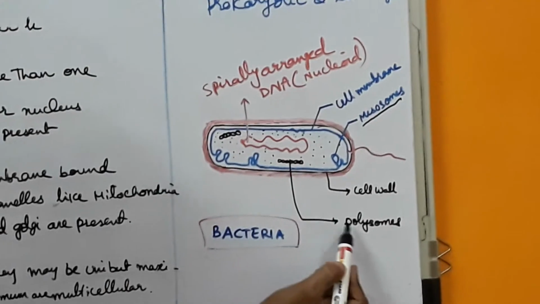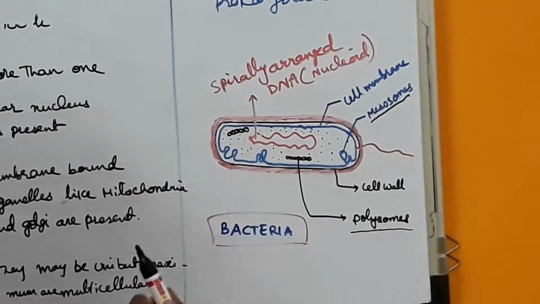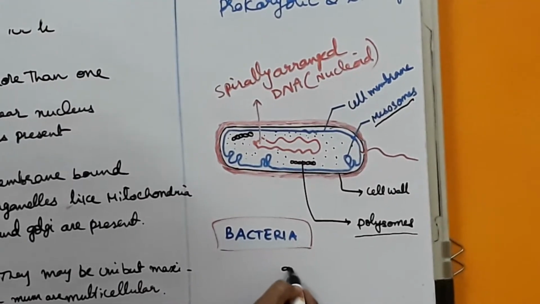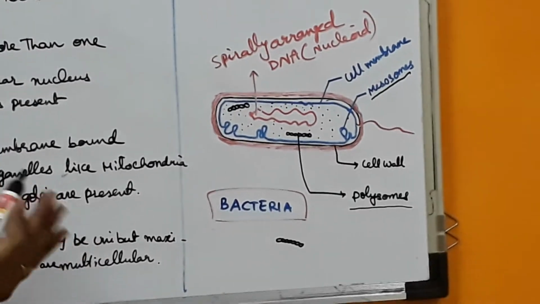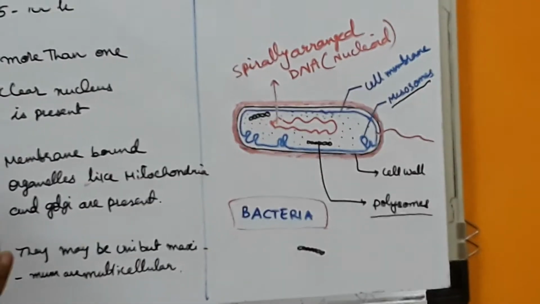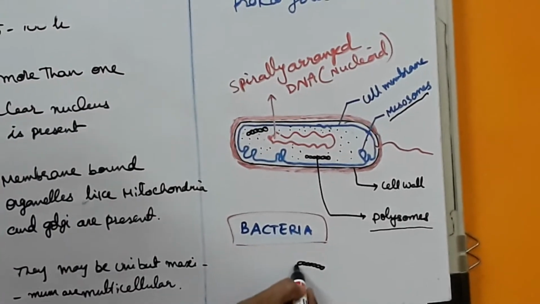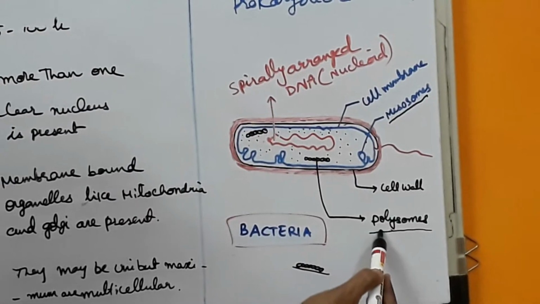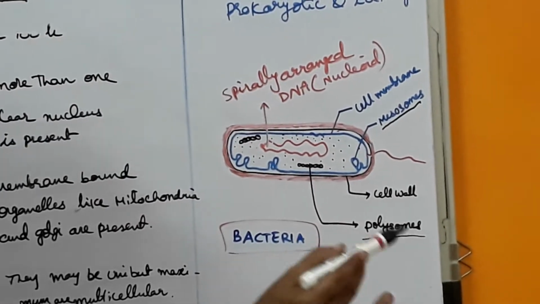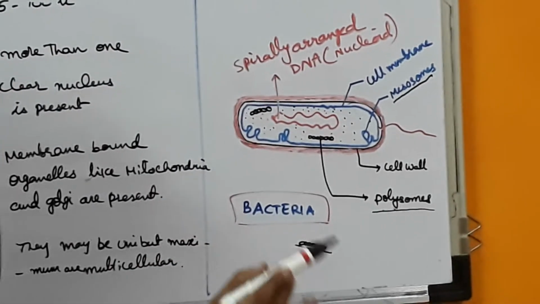Then they have polysomes. What are polysomes? Like a chain. The ribosomes only, but they are primitive ribosomes. They are not well developed ribosomes. So these ribosomes form like a chain. They are called polysomes. Polysomes function is same like ribosomes, but we cannot call them ribosomes.